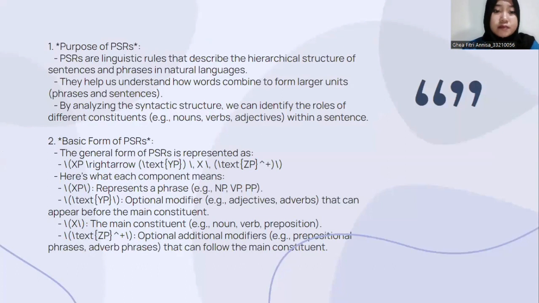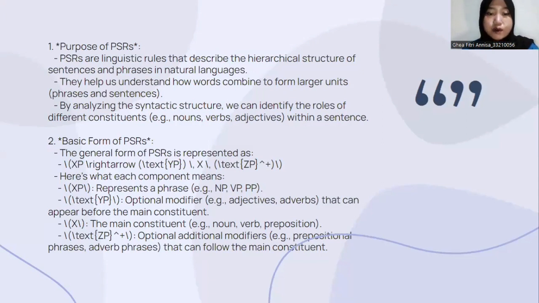The first one is the purpose of PSRs. PSRs are linguistic rules that describe the hierarchical structure of sentences and phrases in natural languages. They help us understand how words combine to form larger units such as phrases and sentences. By analyzing the syntactic structure, we can identify the roles of different constituents, for example nouns, verbs, and adjectives within a sentence. Two is the basic form of PSRs.